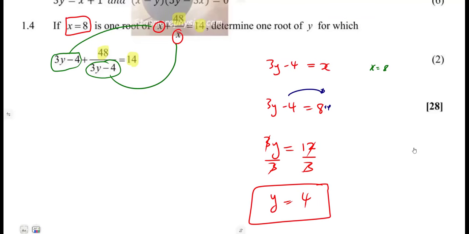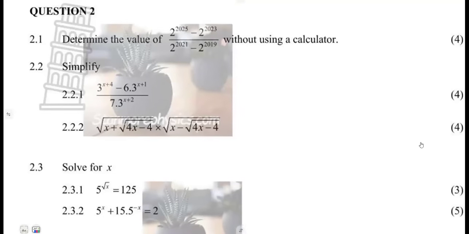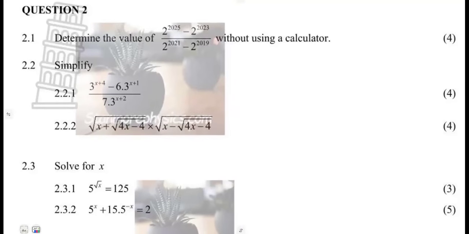So that was it on question number 1, having a total of 28 marks, the whole part of our question number 1. Then moving on to question number 2, in this case, 2.1: determine the value of this without using a calculator.